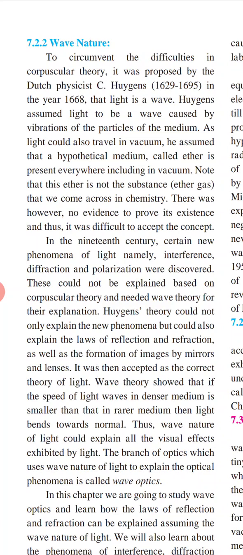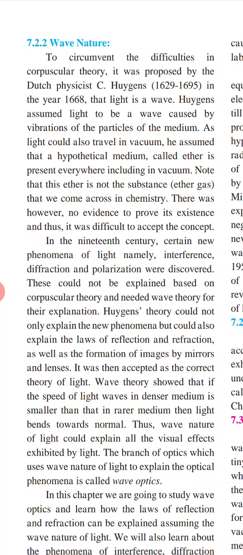He assumed that a hypothetical medium called ether is present everywhere, including in vacuum. Note that this ether is not a substance like the ether gas that we come across in chemistry. There was, however, no evidence to prove its existence, and thus it was difficult to accept this concept.